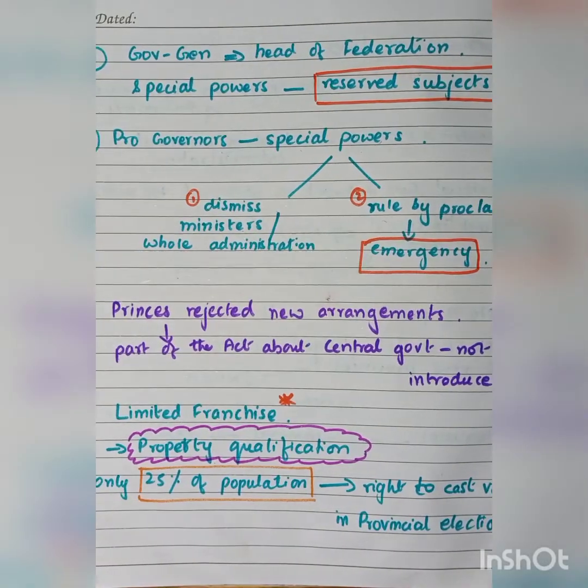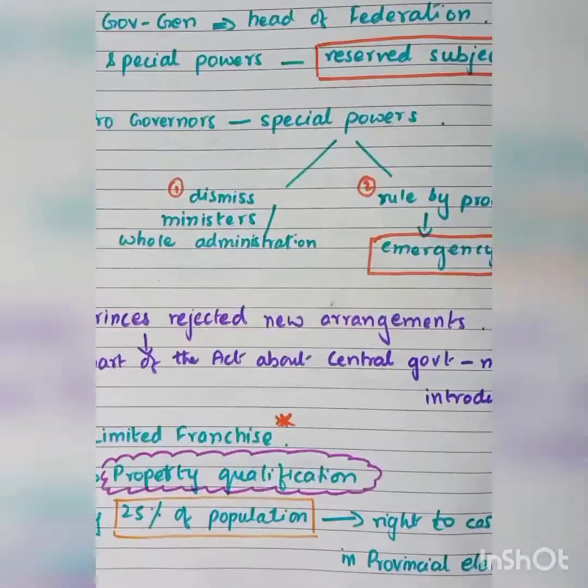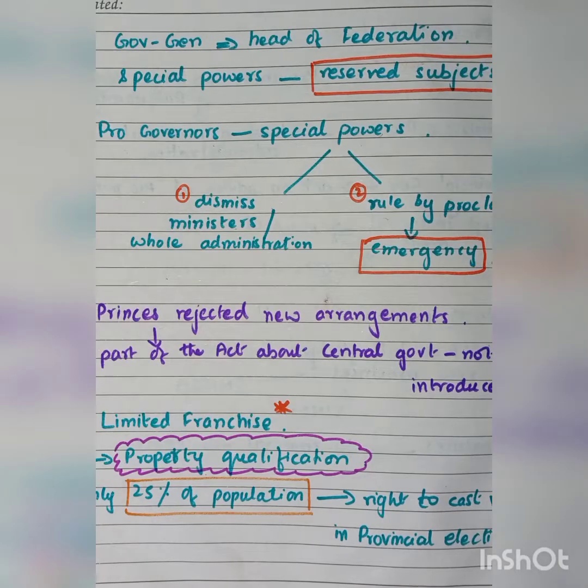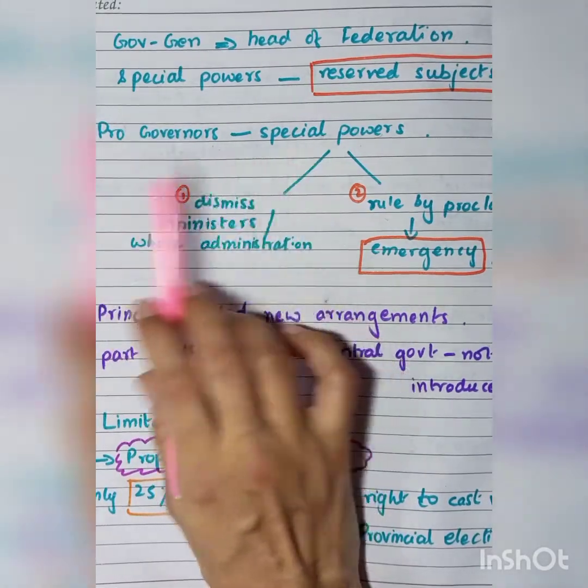Now, the Governor General was the head of the federation and he had special powers. Special powers in the reserve subjects. We discussed those reserve subjects, the four reserve subjects. That is foreign affairs, ecclesiastical affairs, and the administration of the tribal areas. Okay, and then defense as well.